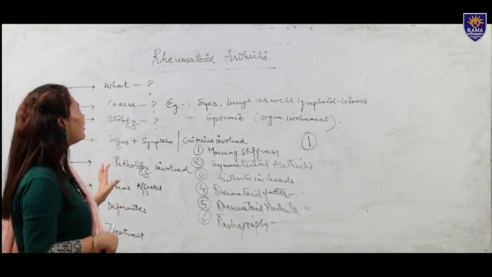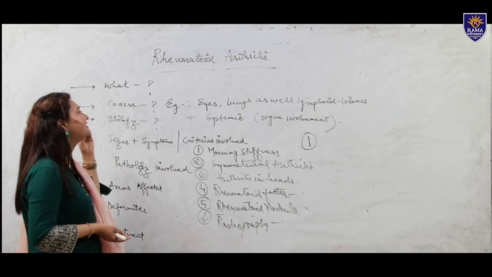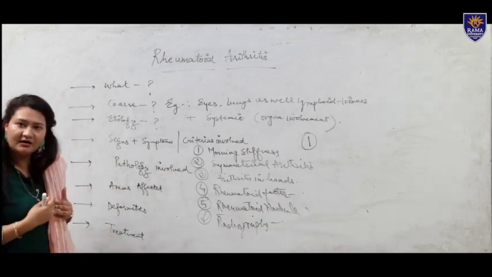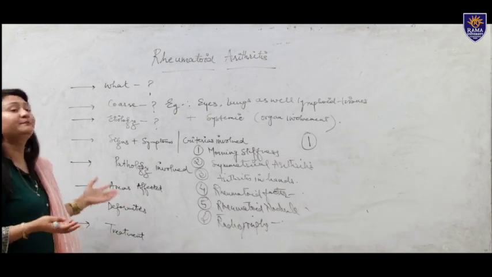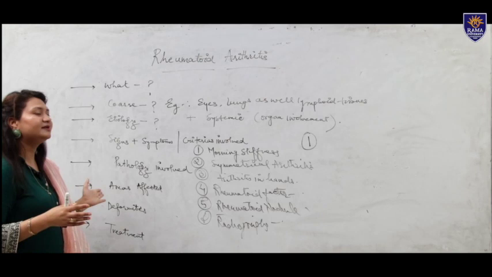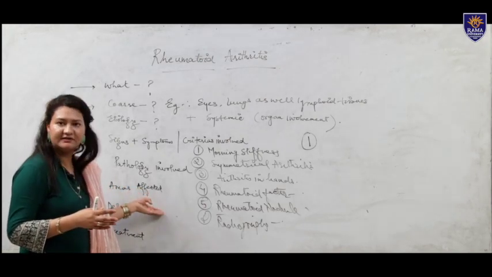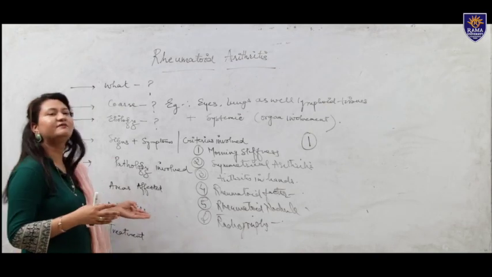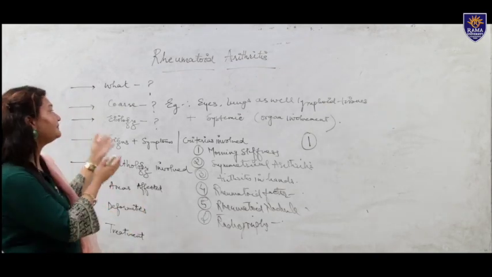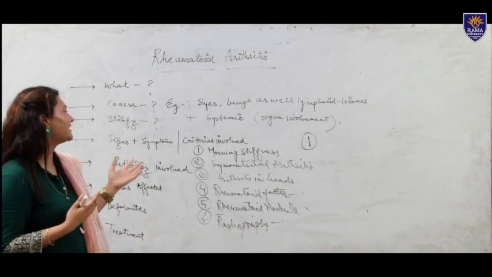So here we have completed what rheumatoid arthritis is, its course, its etiology, the signs and symptoms you will see on assessing a patient, as well as the pathology involved. You can also see the areas affected while evaluating a patient and the deformities that will persist when rheumatoid arthritis is left untreated or undiagnosed.